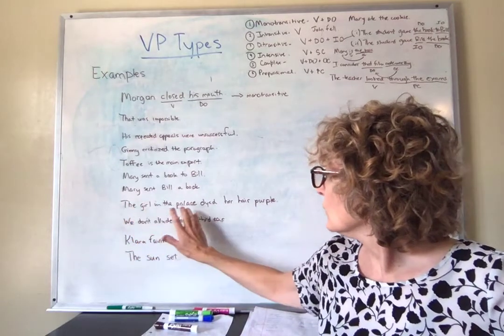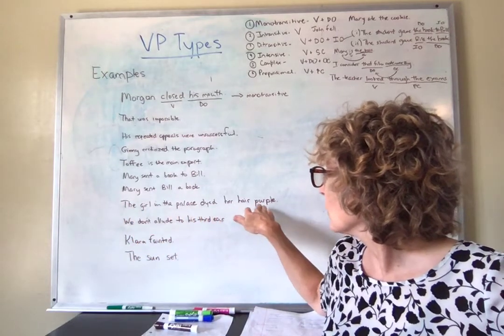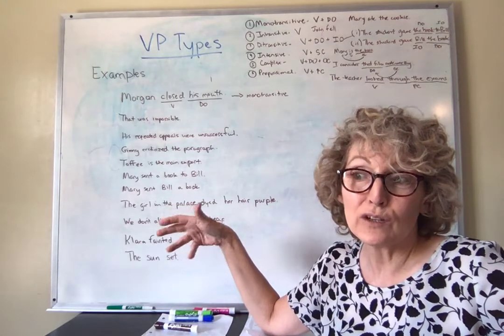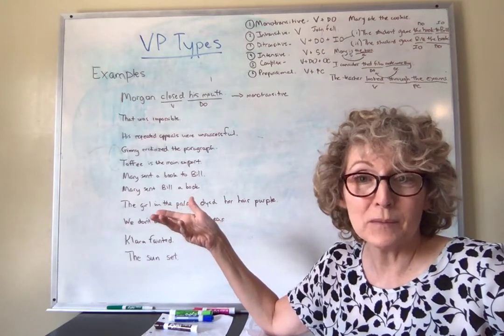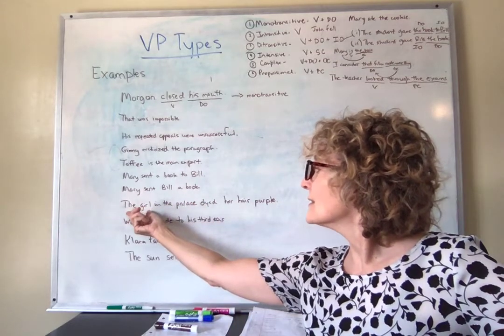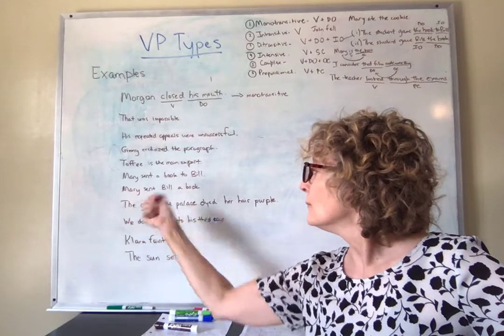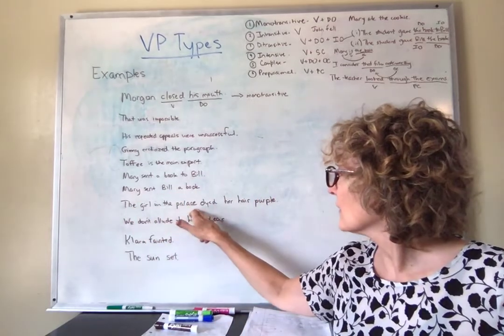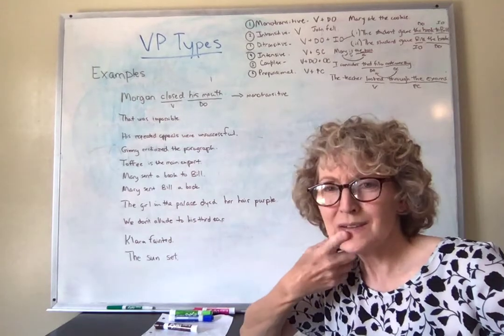Let's look at "The girl in the palace dyed her hair purple." So this is an example of a sentence where the subject is a little bit more complex, because what if we said that the subject of the sentence here was the girl? Well, then we would have this question of, what about in the palace? What are we going to do with that, right?